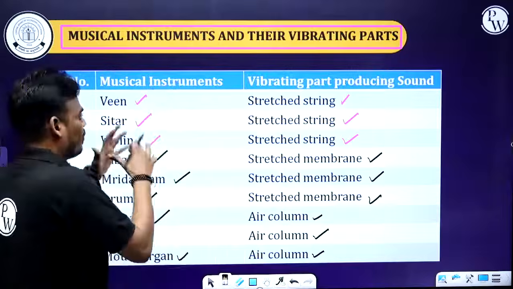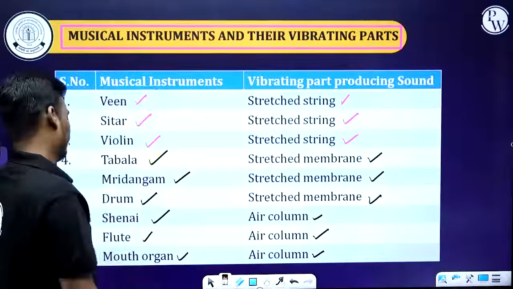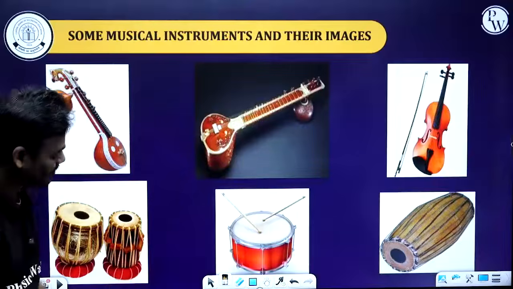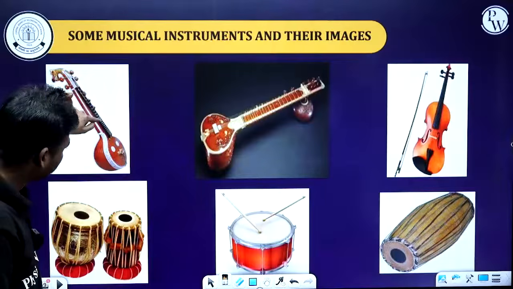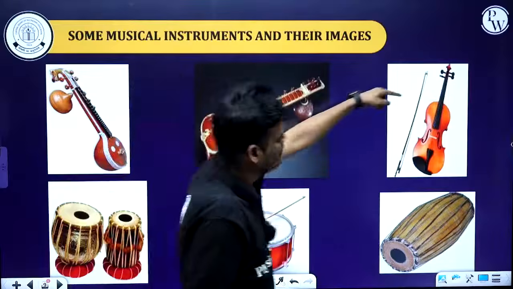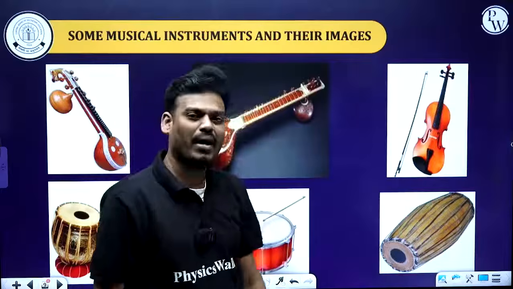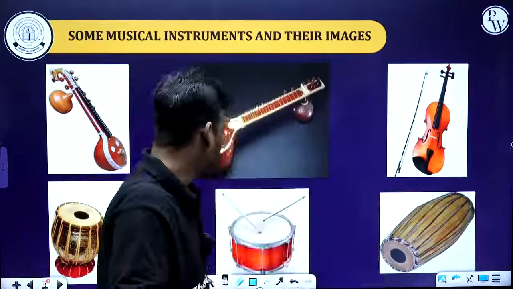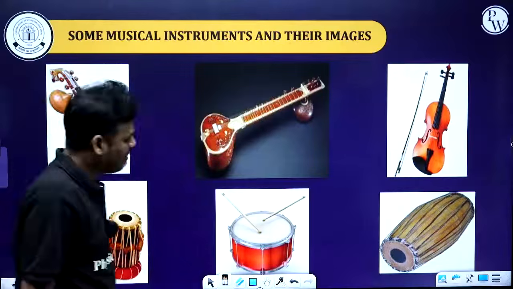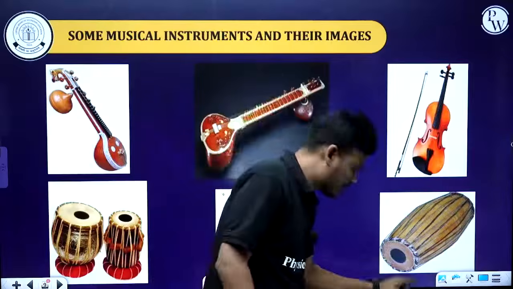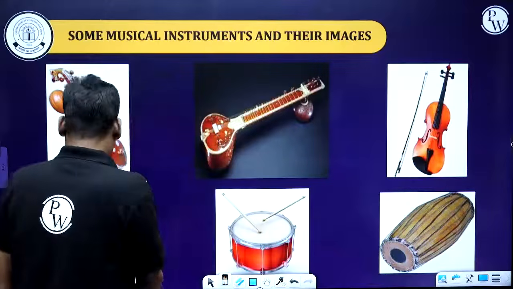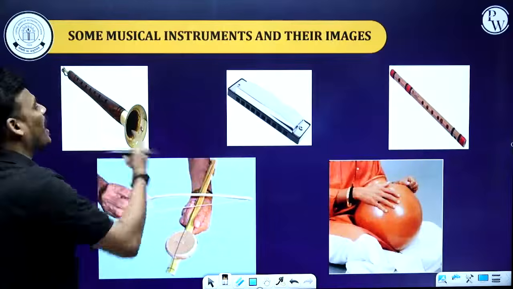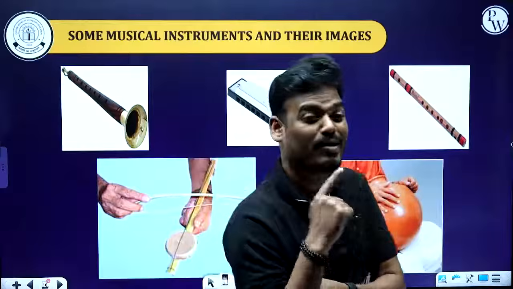So let's see images of all these musical instruments. These are the musical instruments. Here stretched strings, here stretched strings are the part of the musical instrument that produces a sound. Here stretched membrane, here stretched membrane, here stretched membrane. Got it? Next one, this is Shannai. What is the part which produces a sound?